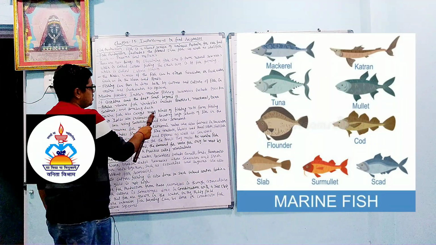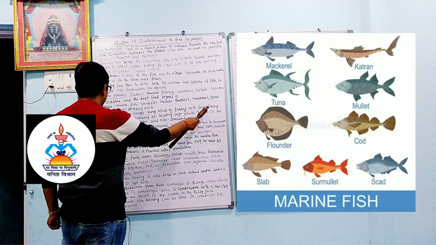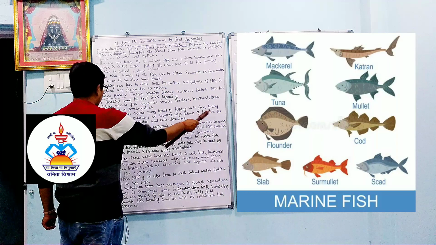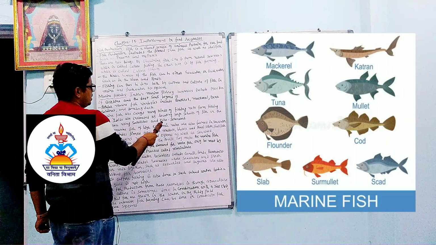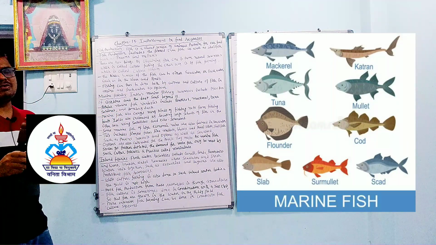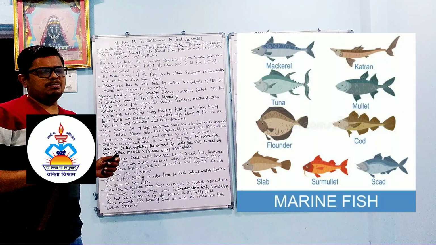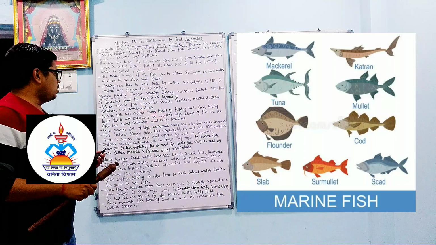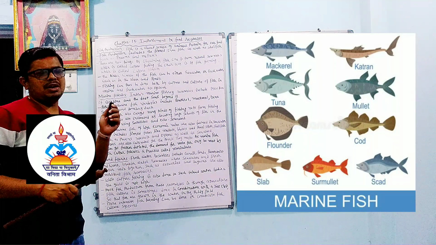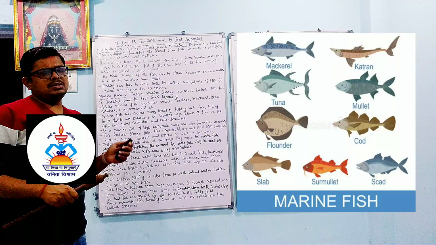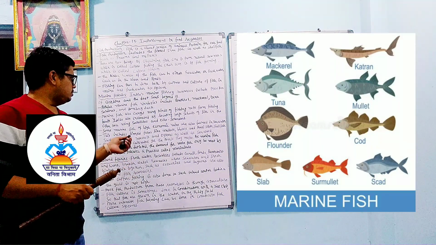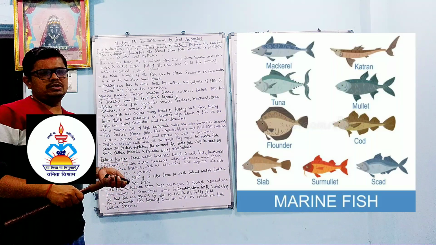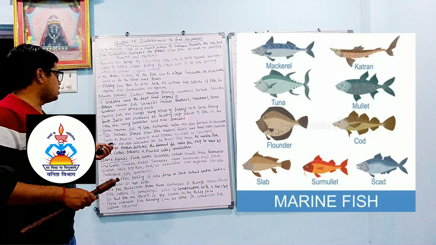Marine fish are caught using different kinds of fishing nets from fishing boats. Yields are increased by locating large schools of fish in the open sea using satellites and echo sounders. So we can find where fish are available in large amounts by satellites or echo sounders. Echo sounder means we pass sound waves, and the sound waves are incident on the fish and then go back to the receivers. From that we can find how many fish are present.